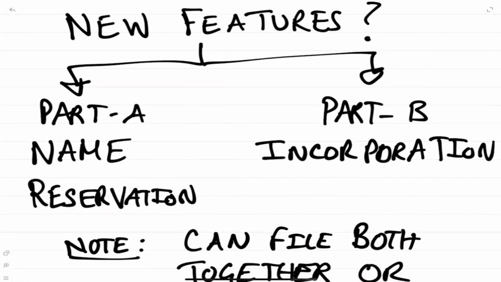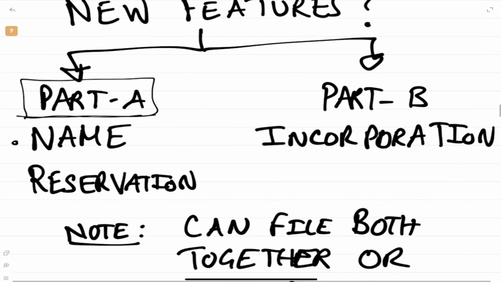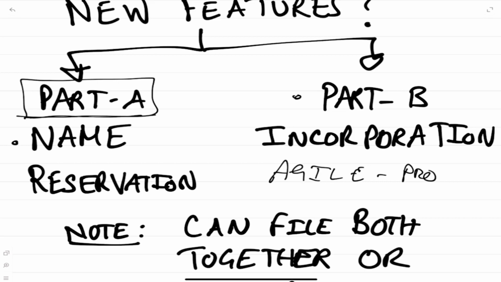So I made you fill up the part A, correct? Nobody would have done that. I can challenge. I went to my own ID, I logged in, I showed you part A. That is name reservation. So that is how you do it. Then part B talks about incorporation. There we also have the form Agile Pro, which talks about all the other registrations.